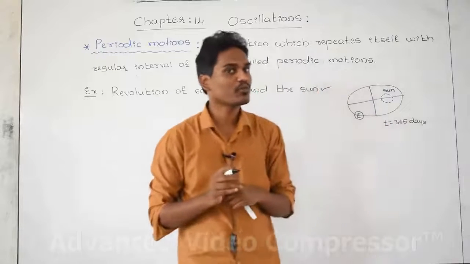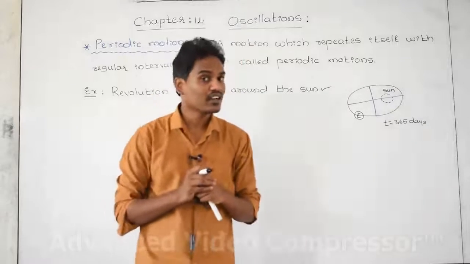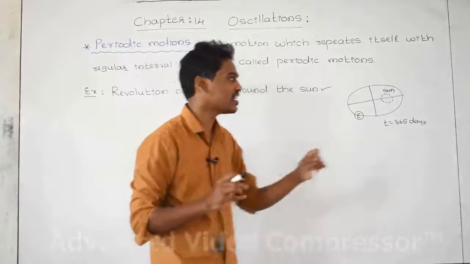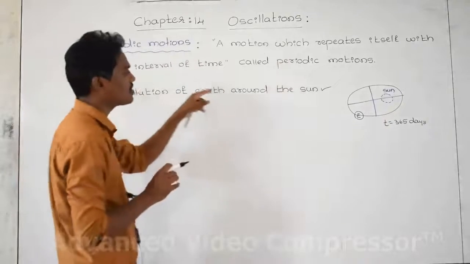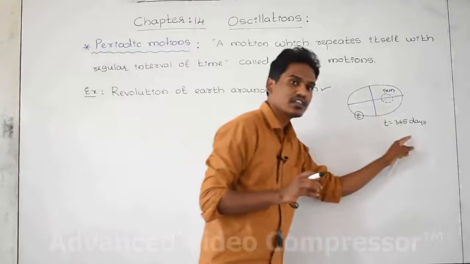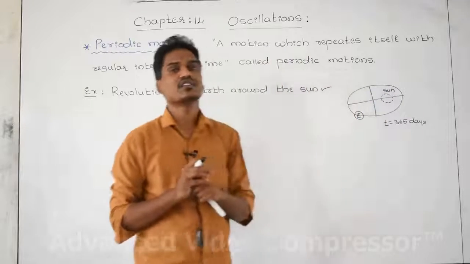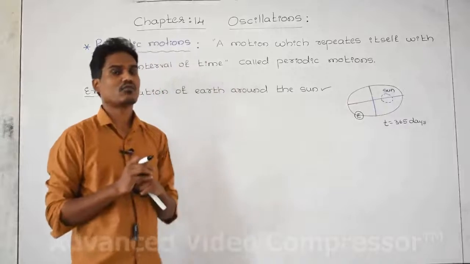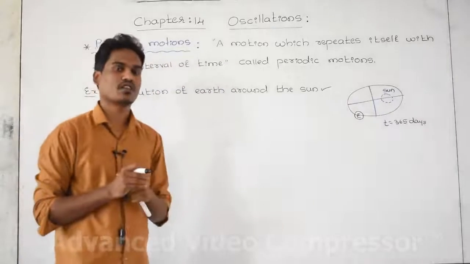Then think yourself, what is the time taken by the earth for each and every cycle around the sun? That is exactly constant, T equal to 365 days. Regular interval in the sense the time is constant for each and every cycle around the sun. This motion is called a periodic motion.